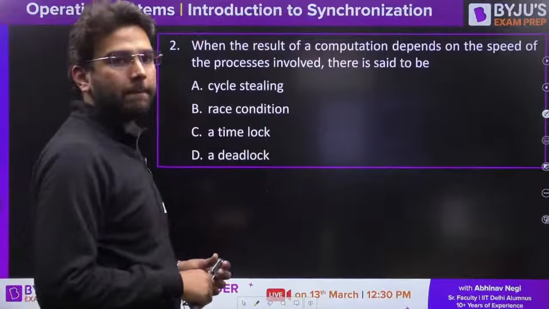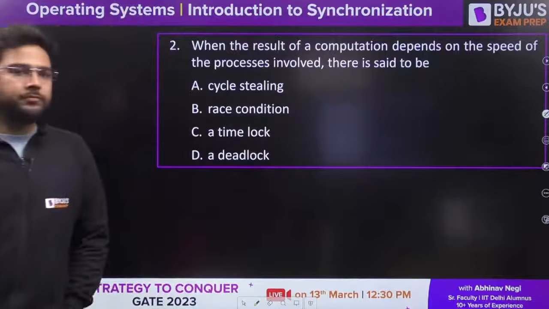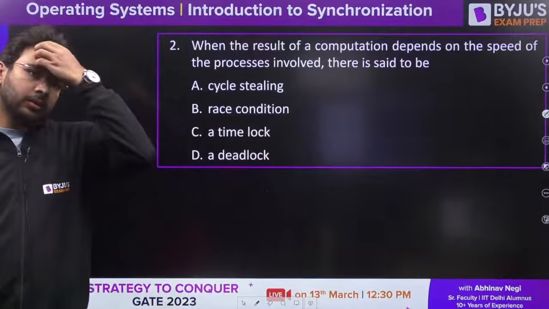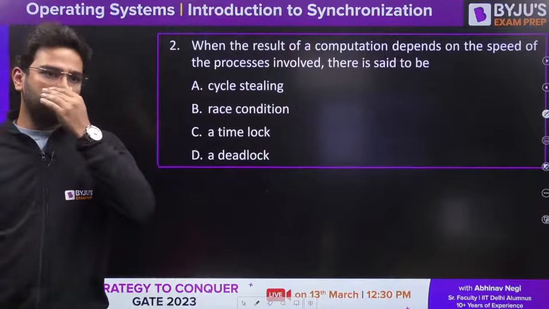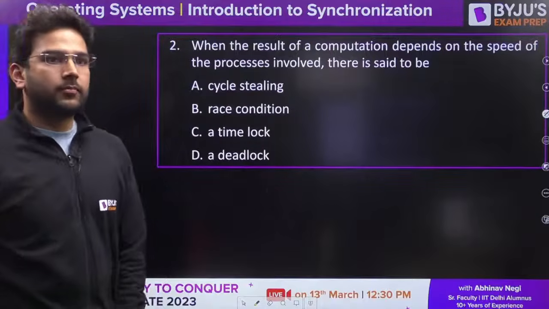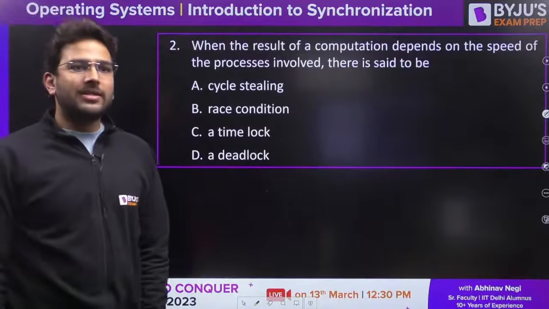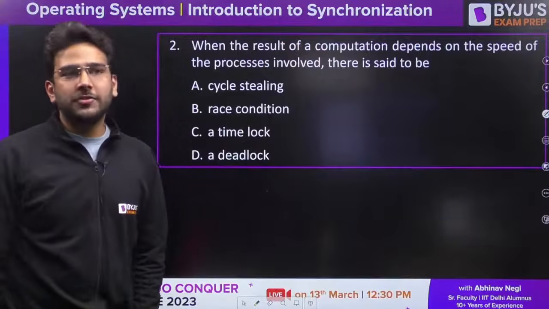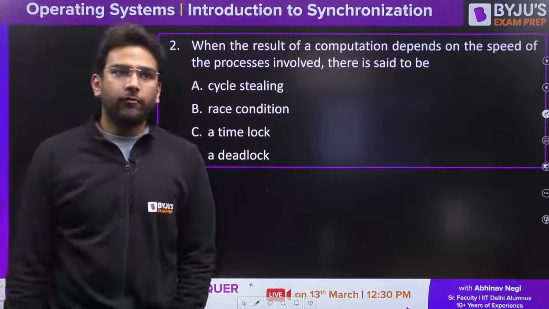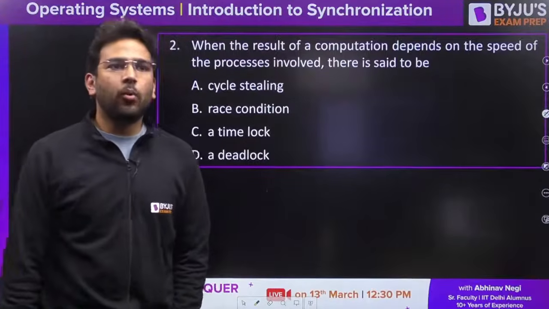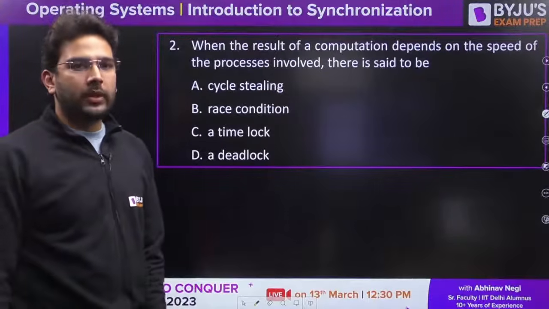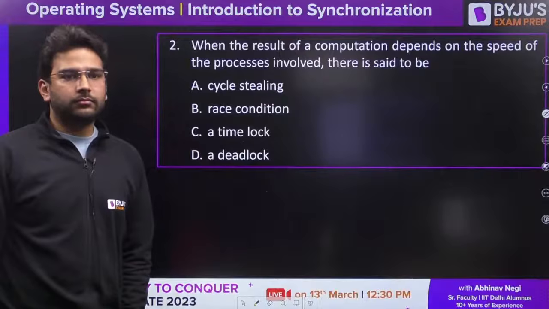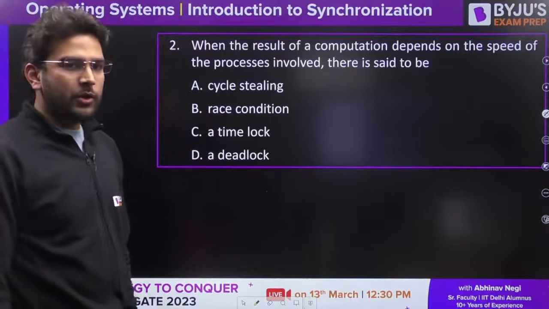Let's answer the next one. Question number 2. When the result of a computation depends on the speed of the processes involved, there is said to be what? Very easy question.